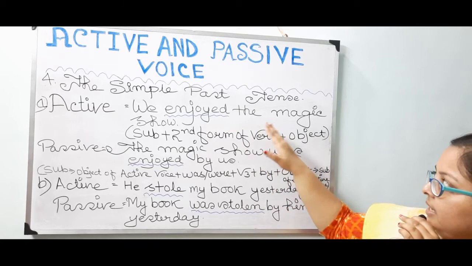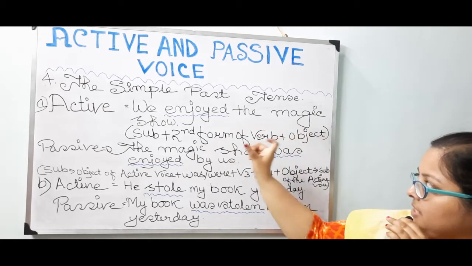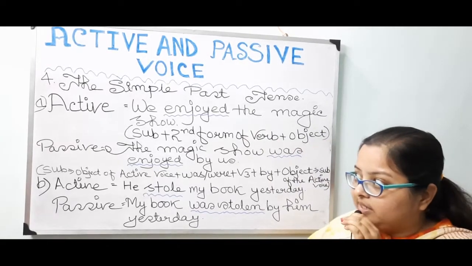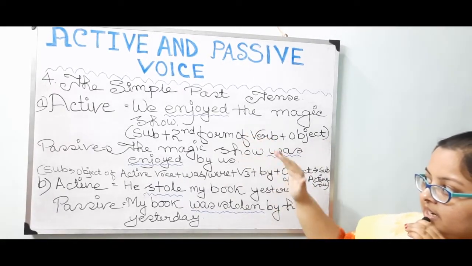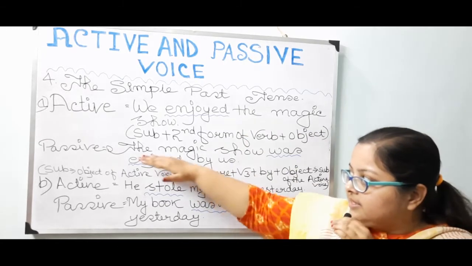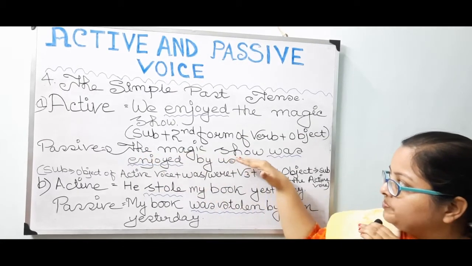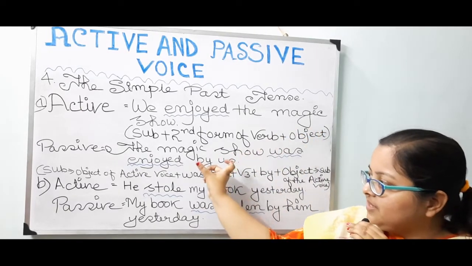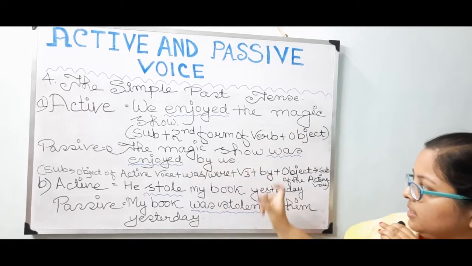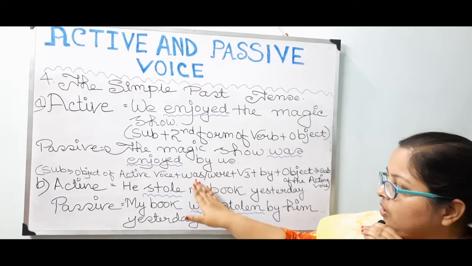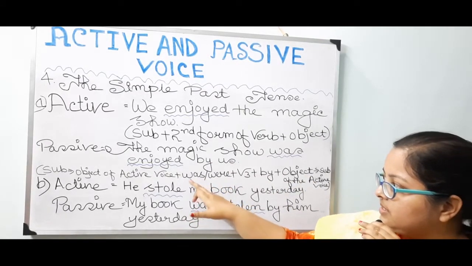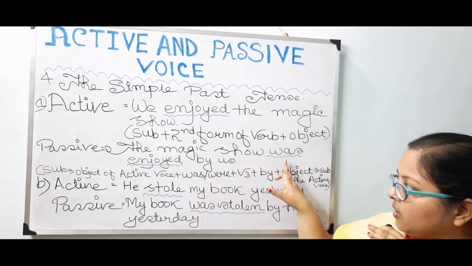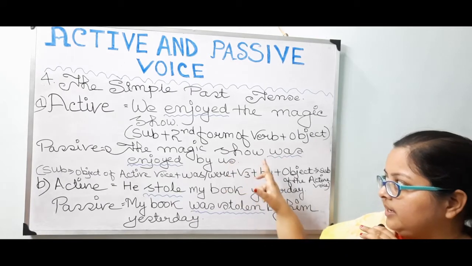Then the magic show. Basically, the magic show is occupying the place of the object of the active voice. When the same sentence is turning into the passive voice, see this, the magic show. The object of the active voice is coming into the place of the subject of the passive voice. Then according to the rule, was or were. Students, you can see over here that was or were. So we have to put was since it is singular in number.